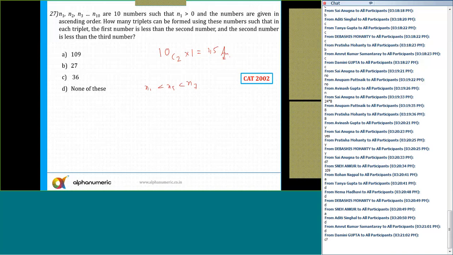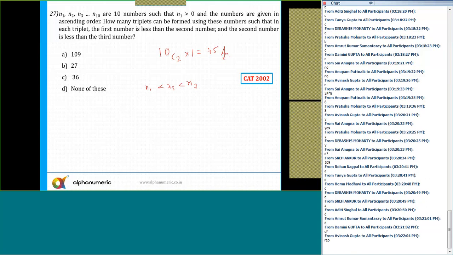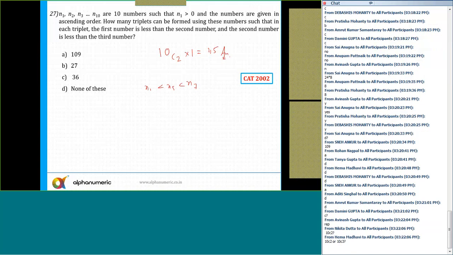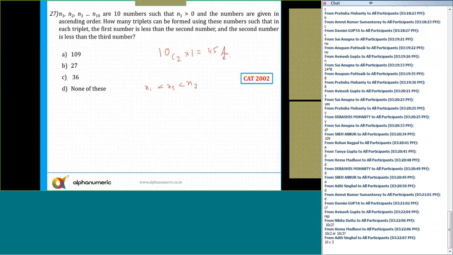Any doubts to anyone now? Please tell me. Sorry, it will be 10C3. 3 numbers. Yes, it is 10C3. Not 10C2. I am selecting 3 numbers. So if I select any 3 numbers, the answer is 120. That's the correct answer. The correct answer is 120.